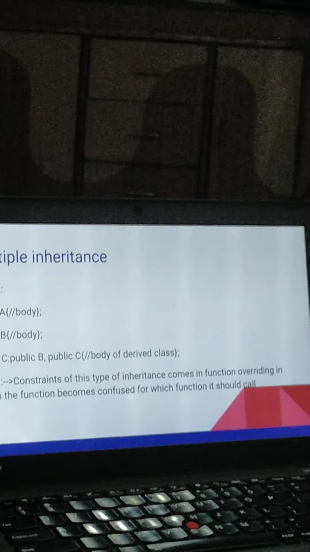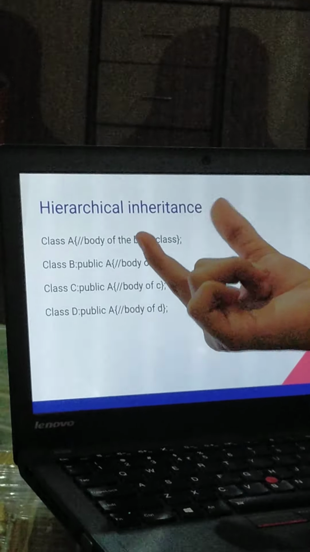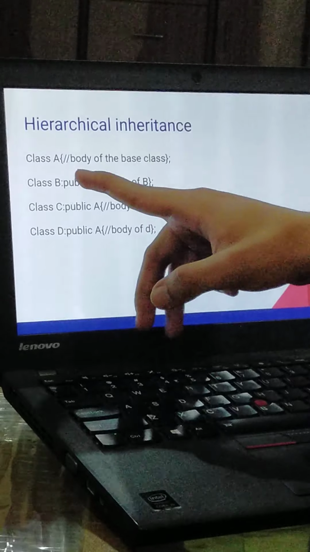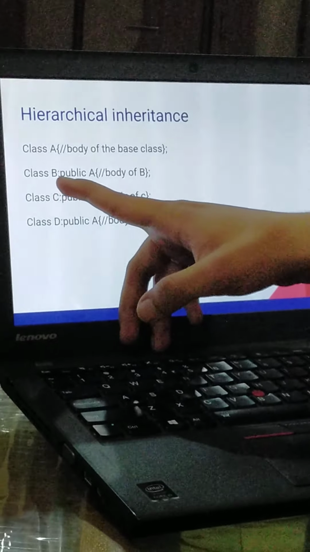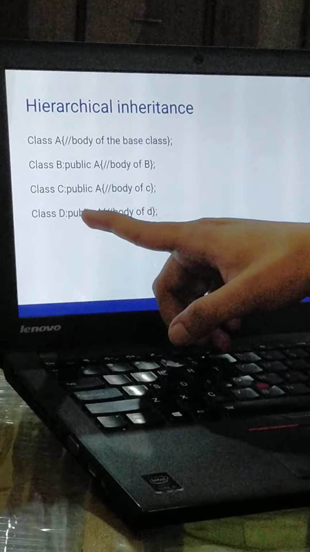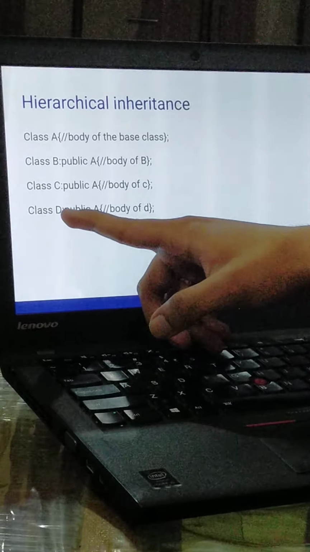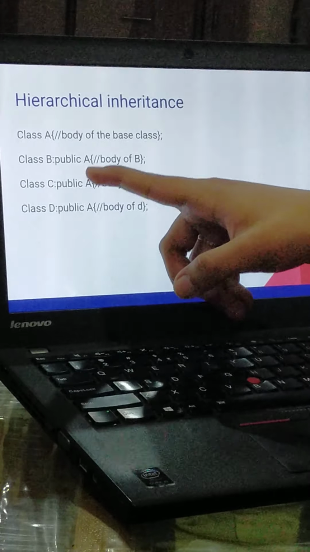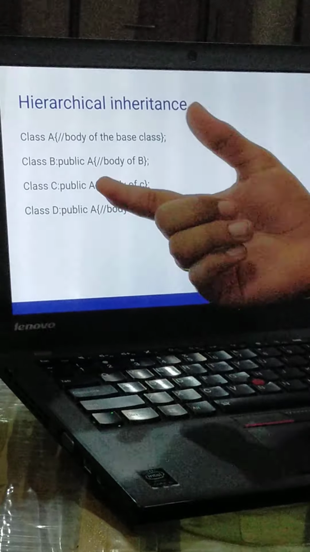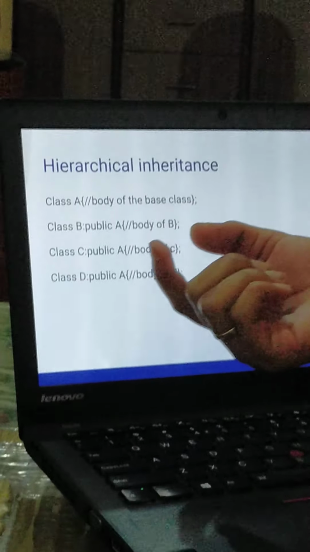Now let us move to another example, hierarchical inheritance. The syntax is: class A, body of class A, class B public A, class C public A, and class D public A. I have made the derived classes B, C, and D, and the base class is called in all the derived classes. This is the major difference between hierarchical and multi-level inheritance.